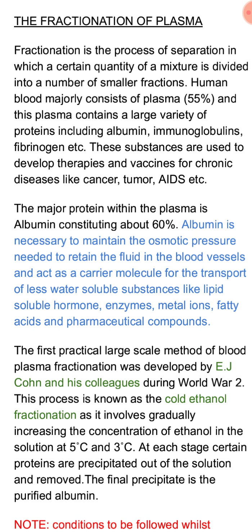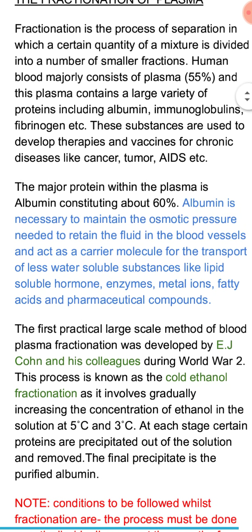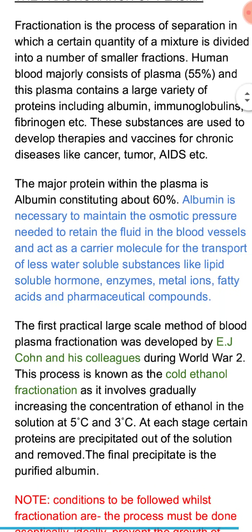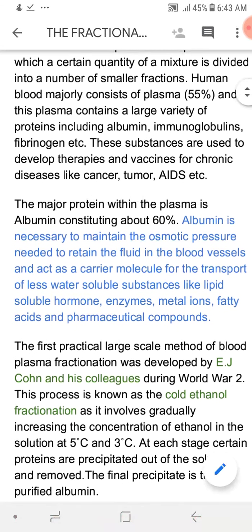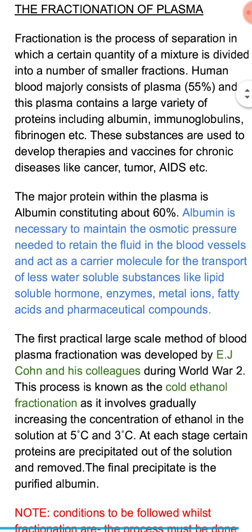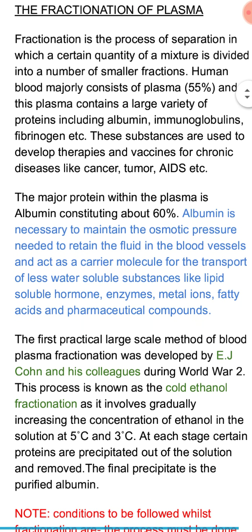So plasma constitutes about 55% of human blood, and this plasma consists of a large variety of proteins, including albumin, immunoglobulins, fibrinogen, etc. And these proteins can be used to develop therapies and vaccines for chronic diseases like cancer, tumor, AIDS, etc. So, as mentioned before, there are several proteins, and one such protein, which is a major protein found within the plasma, is albumin, which constitutes about 60% of the plasma.